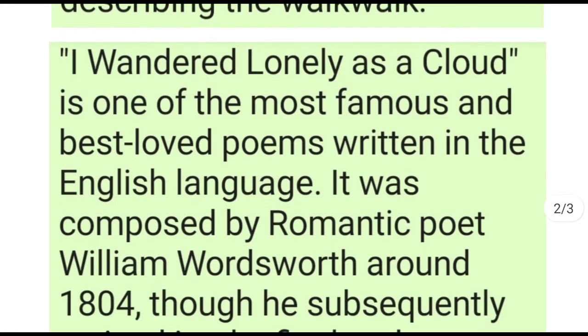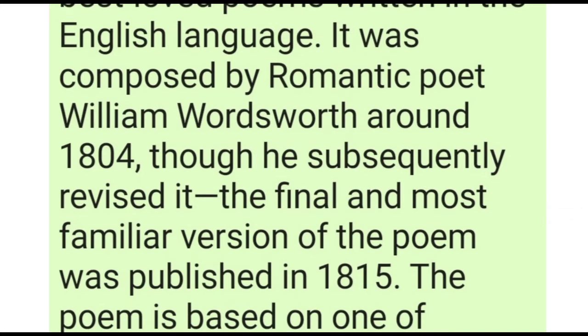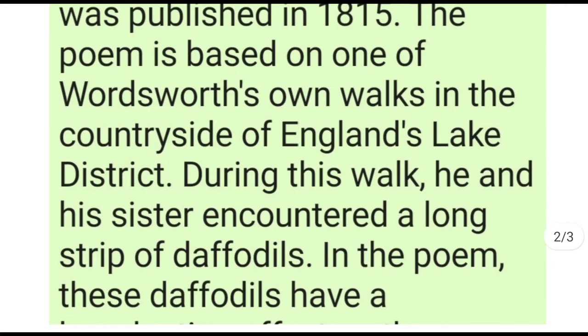Okay, I Wandered Lonely as a Cloud is one of the most famous and the best loved poems written in the English language. It was composed by the Romantic poet William Wordsworth around 1804, though he subsequently revised it. The final and the most familiar version of the poem was published in 1815. So it took him 11 years to publish this poem finally. The poem is based on one of Wordsworth's own walks in the countryside of England's Lake District. It's a very, very famous area of England. And during this walk, he and his sister encountered a long strip of daffodils.